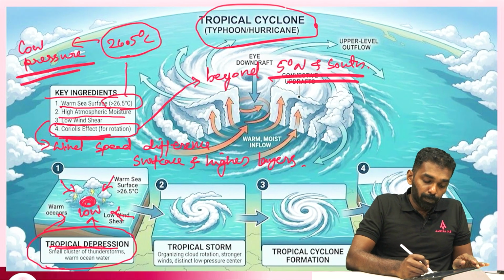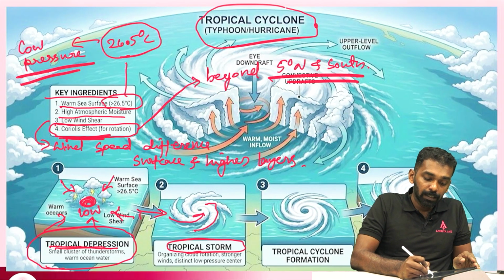This low pressure region eventually develops into a tropical storm, where because of the Coriolis force, the winds start spiraling.